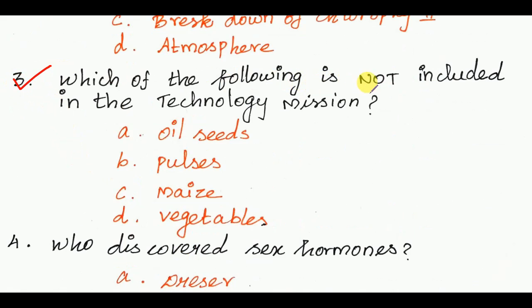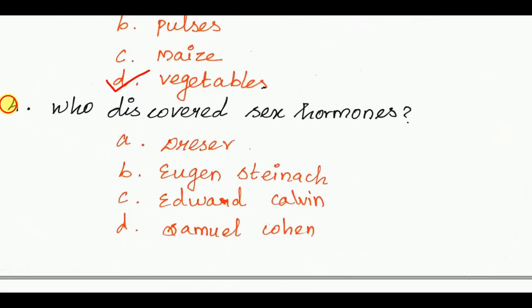Next, which of the following is not included in the technology mission? The answer is option D, vegetables. Next, who discovered sex hormones? The answer is Eugen Steinach.